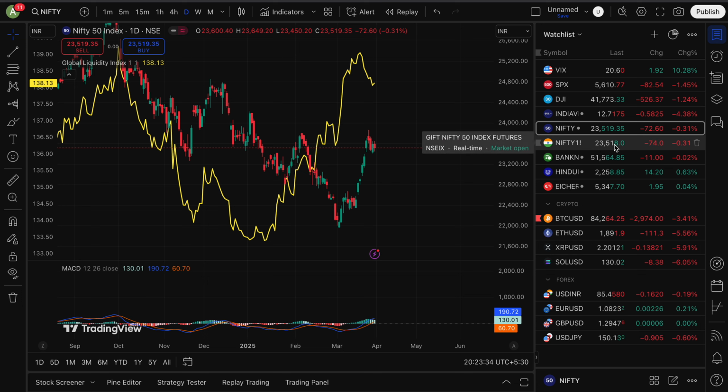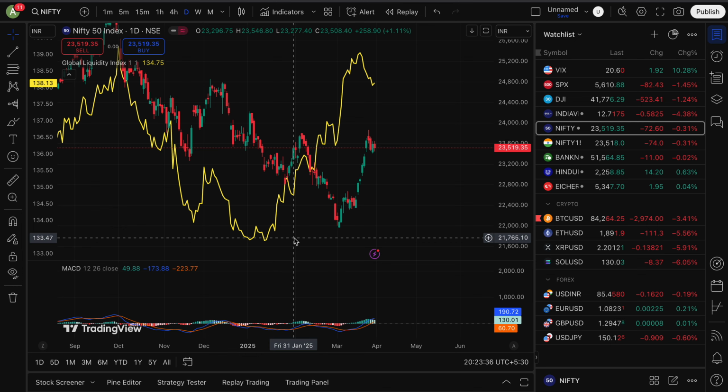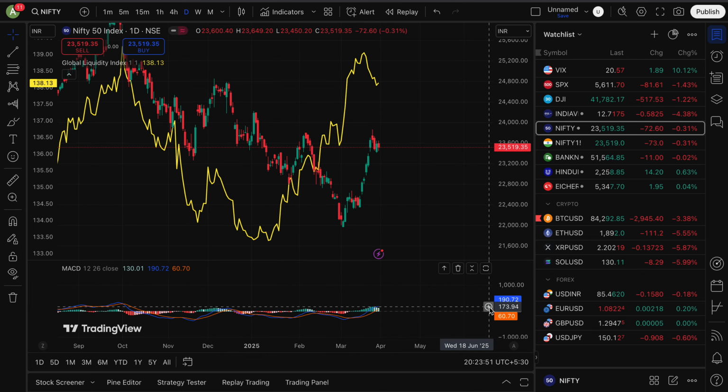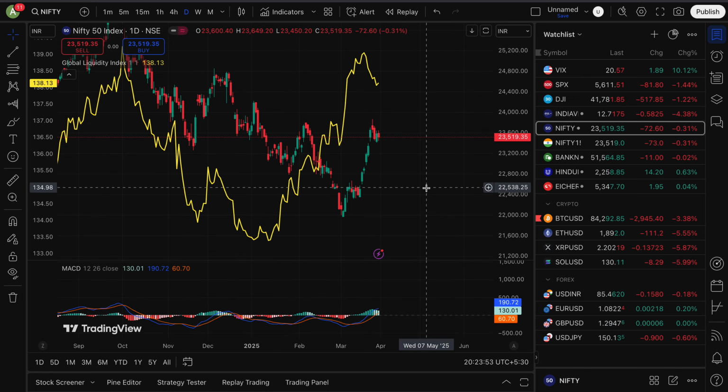So there should be at least a 100 to 200 point premium, which is not there. So we can see a minimum 100 to 200 point fall, and this is also because Trump will come on Wednesday, 2nd of April, and announce the tariff war and the retaliatory measures. That is why our market is like that.